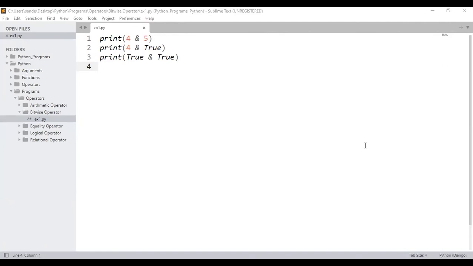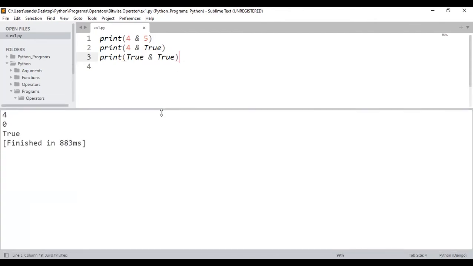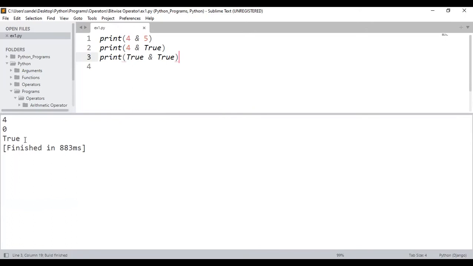Okay. What is the output for this one? That is 4 and 5, and 4 and true. The last one happens to be true and true. What is the output? I'll just execute. Sir, we are getting a different output: 4, 0, true. How are we getting this output, sir? 100% I'm going to discuss how you are getting the output.